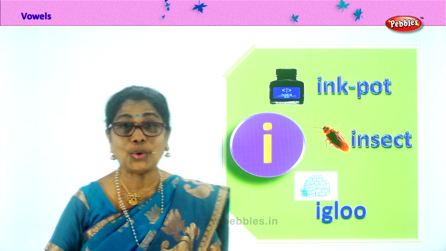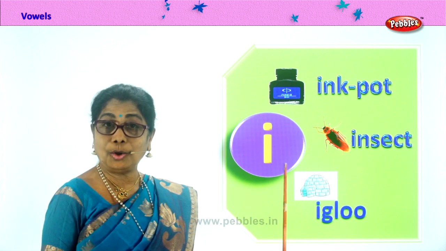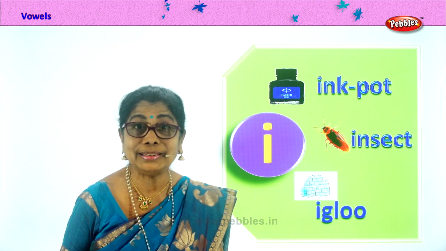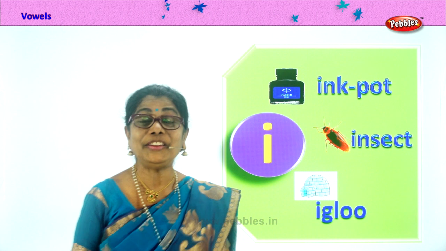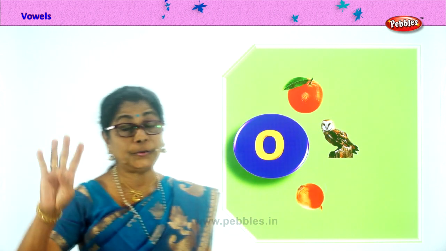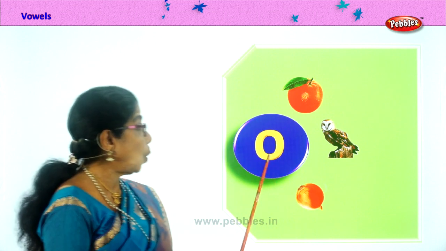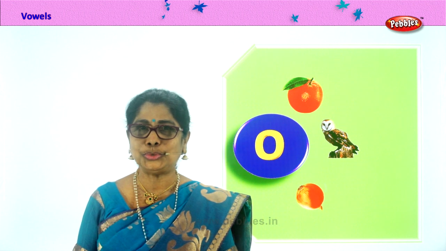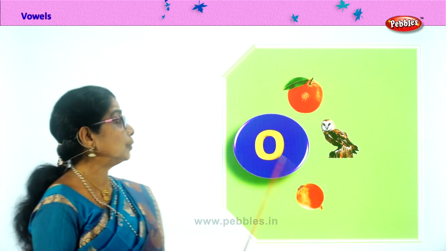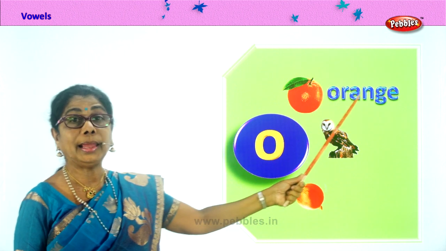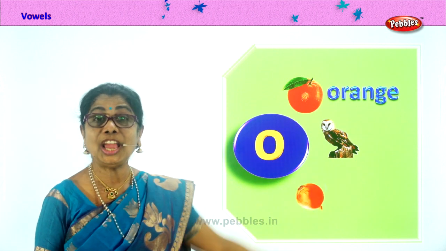Yes, I'm sure you'll never forget the third vowel. Okay, let's go on to the next vowel. Which is the fourth vowel? Oh, very good. O, letter O. O is our fourth vowel. O for orange. You like to eat juicy orange? How do you spell orange? O-R-A-N-G-E.